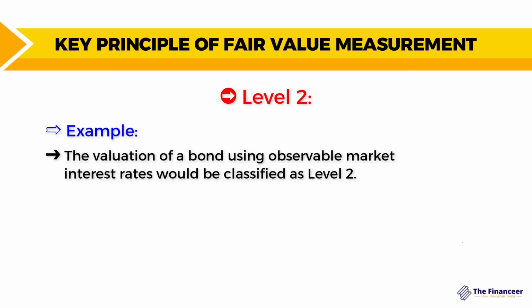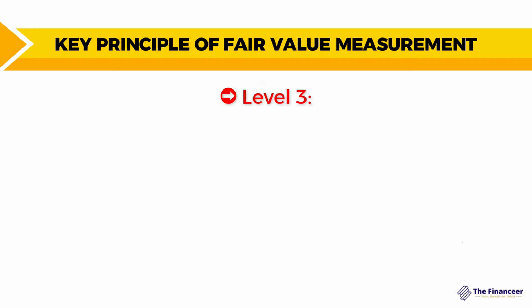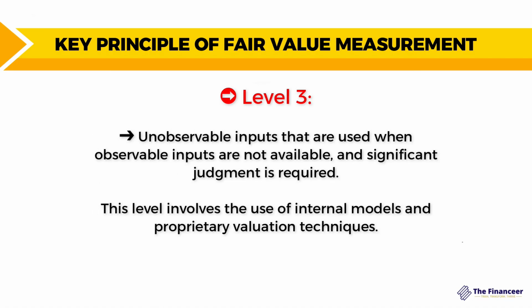And if you don't have inputs related to level number 2 that you can depend on to estimate the fair value, you need to move to the last level, which is level number 3. In level number 3, there are unobservable inputs that are used when observable inputs are not available, and significant judgment is required.